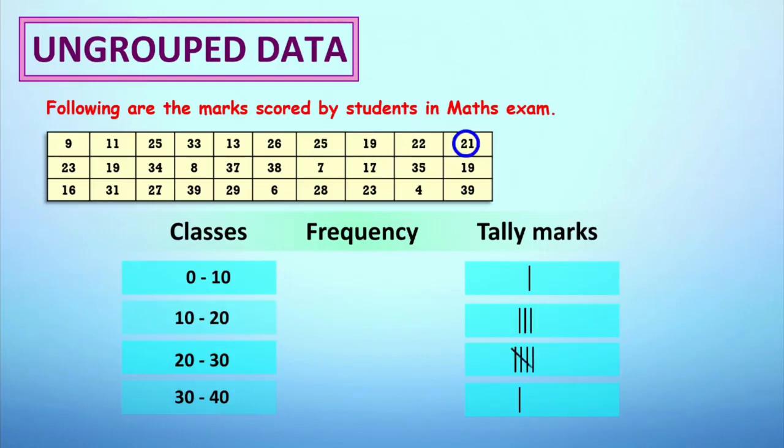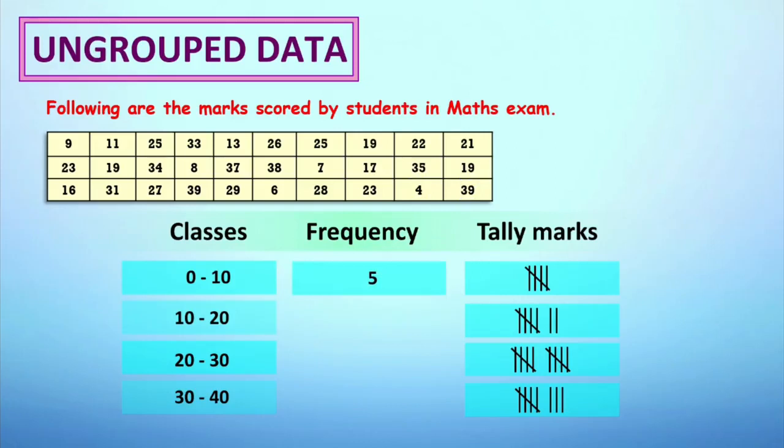21, 23, 19, 34, 8, 37, 38, 7, 19, 35, 19 again, 16, 31, 27, 39, 29, 6, 28, 23, 4, and the last one, that is 39. With this, we complete our tally table.